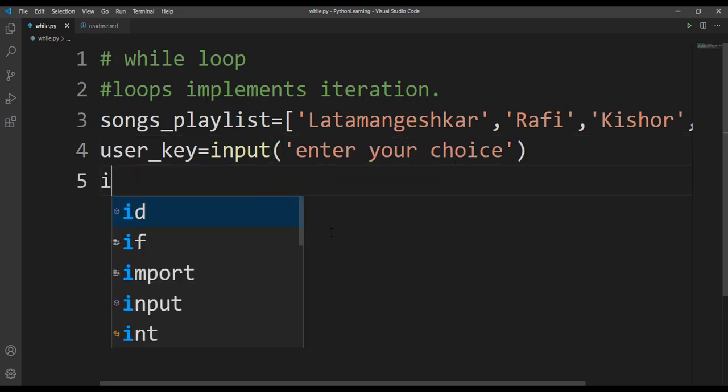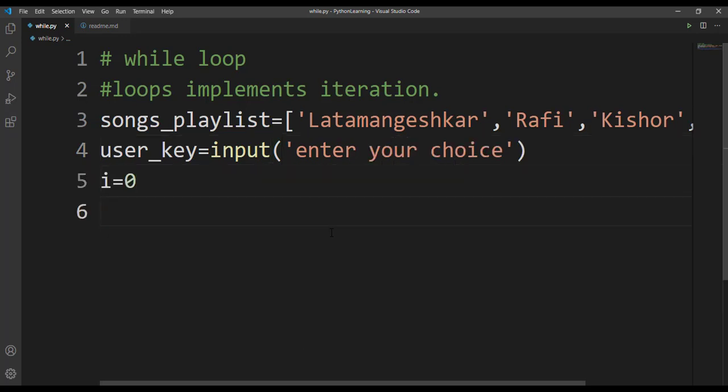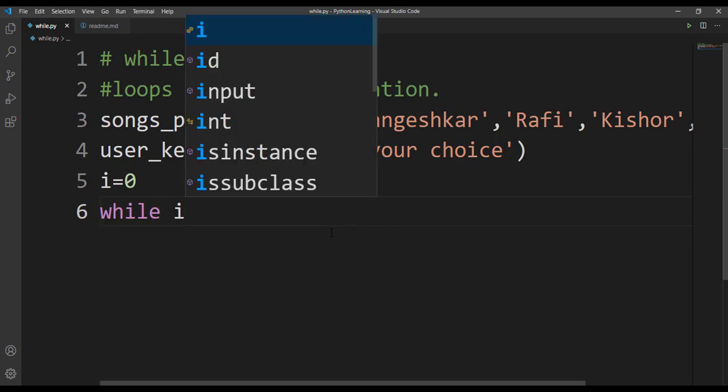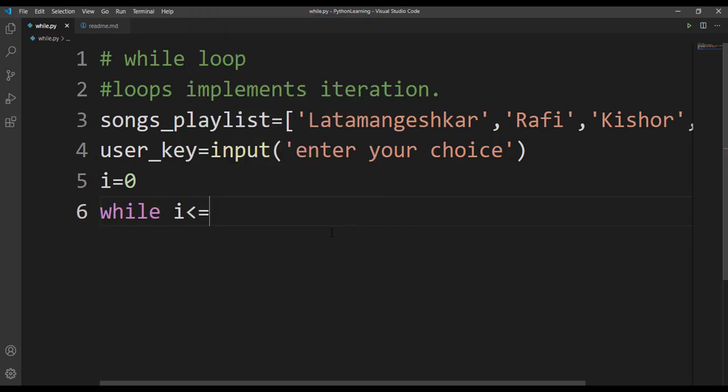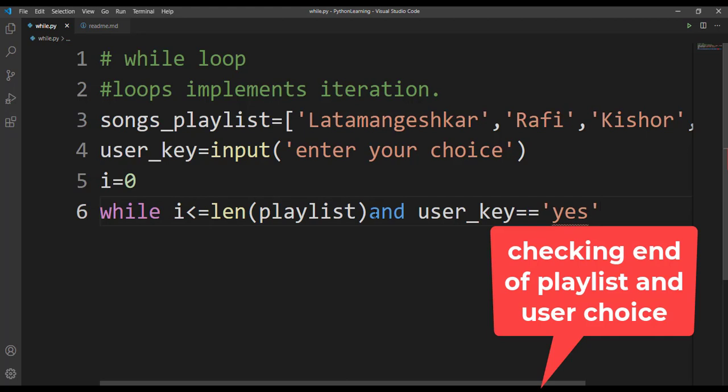So now let's take one variable here, i. You will be thinking why I am taking this variable. You will understand now why I am taking this. So now let's make use of while loop here. While i is less than or equal to length of the playlist and user_key is equal to yes. So what I am doing here, I am checking whether playlist is reaching end of the list or whether user is pressing no button here to stop the playlist.